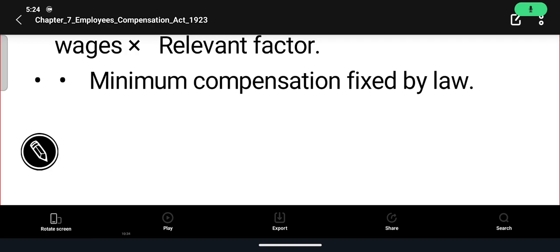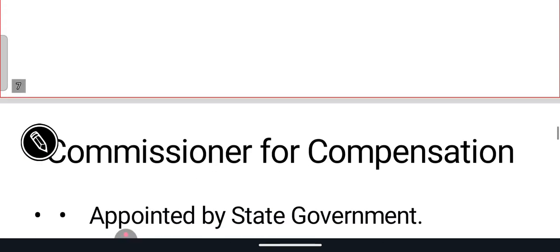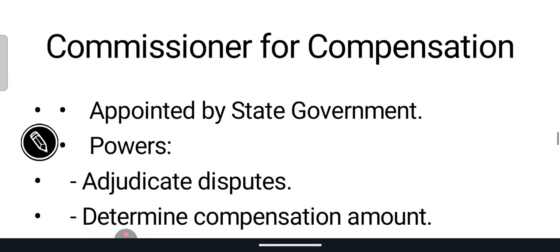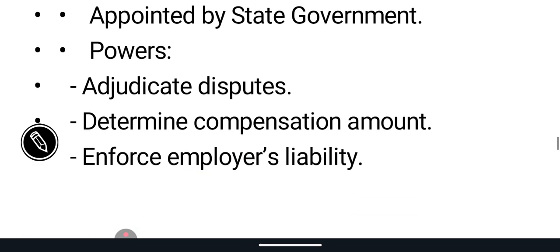Minimum compensation is fixed by law. There is a minimum compensation fixed by the law, that you can't give less than that, but you can give more than that. The Commissioner for compensation is appointed by the state government. It has the power of adjudicating disputes, determining the compensation amount, and enforcing the employer's liability. It means it has the power of a civil court. Remember that.